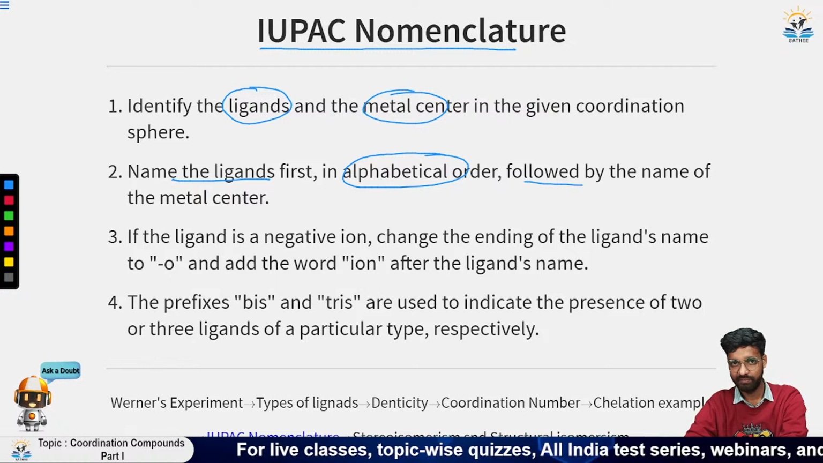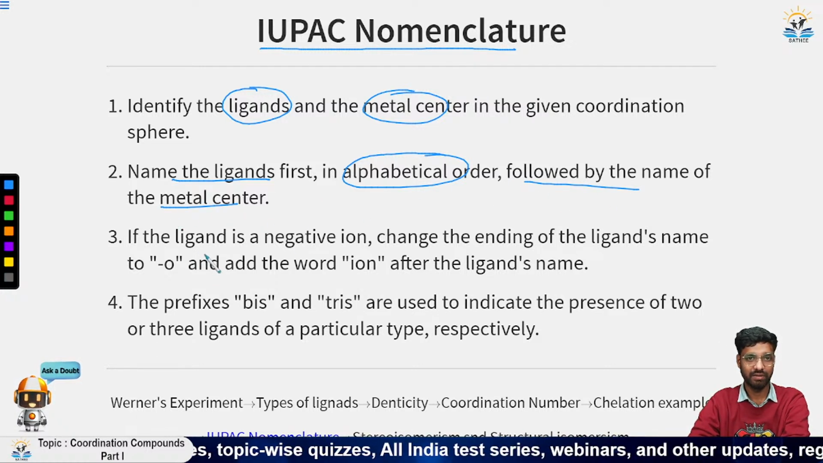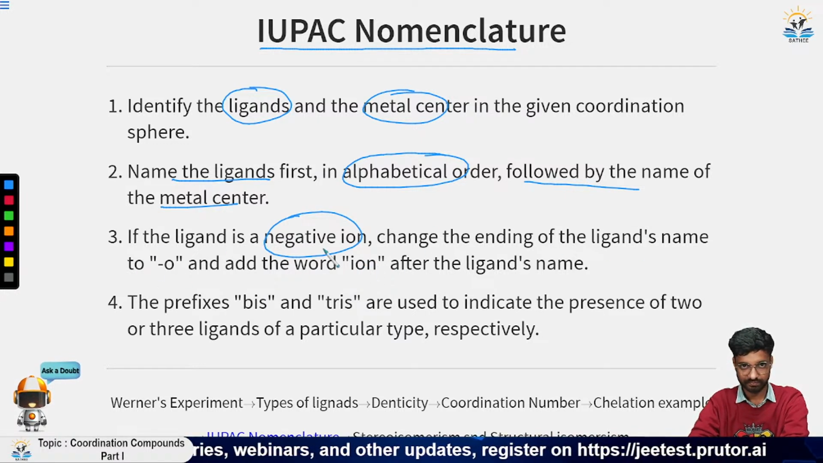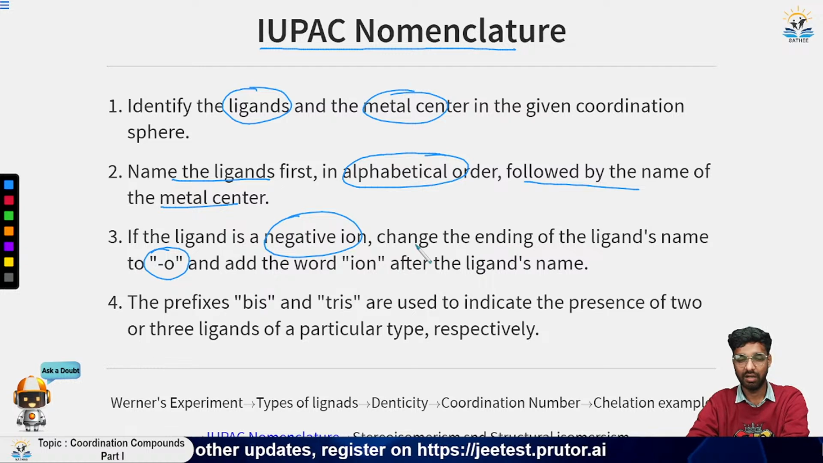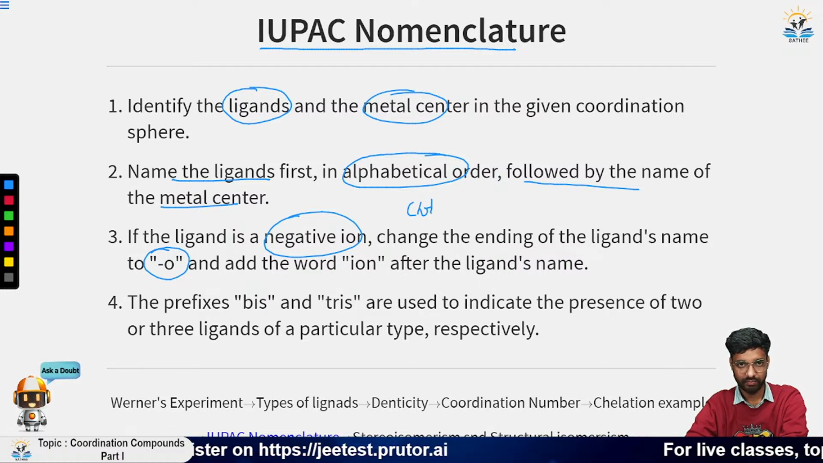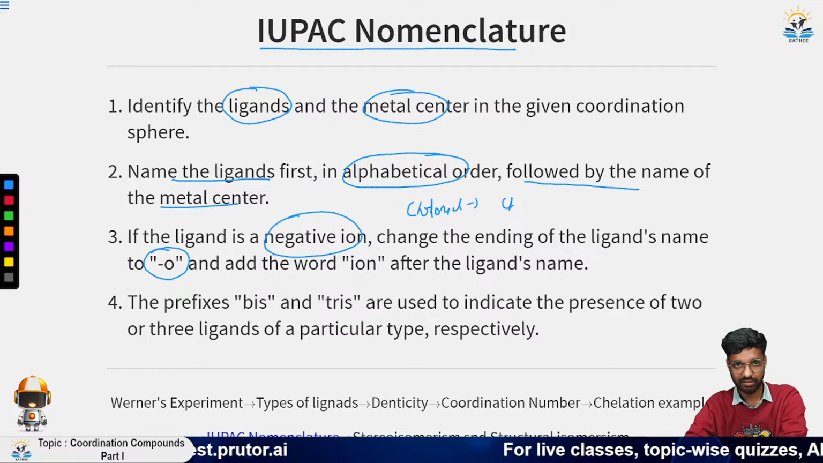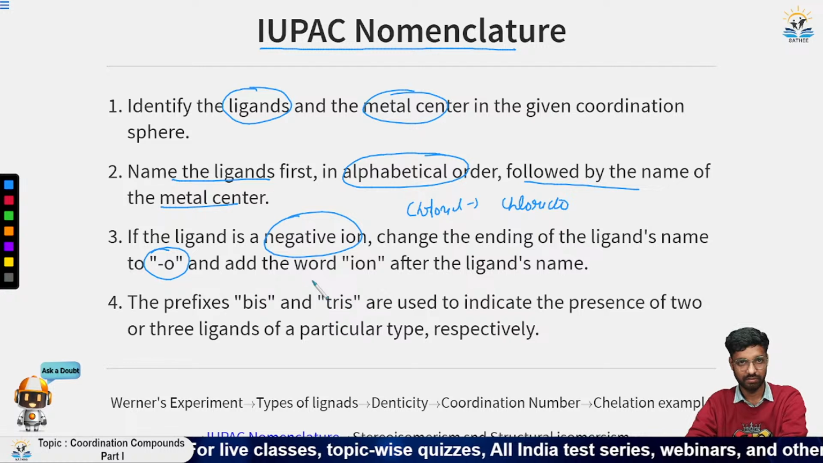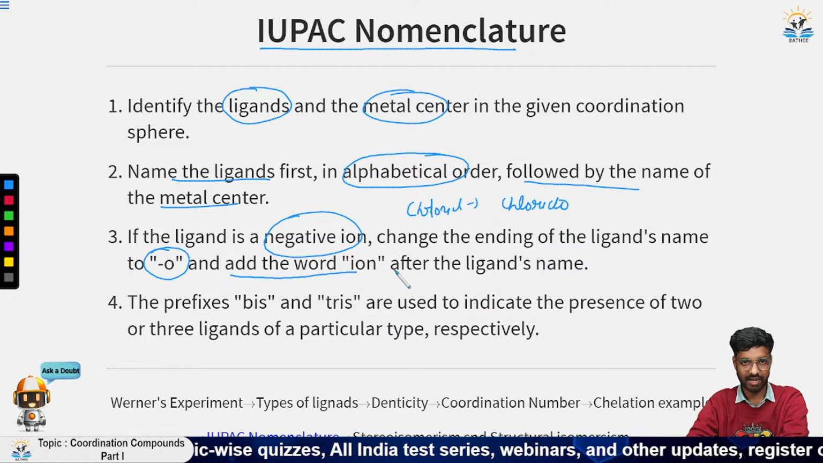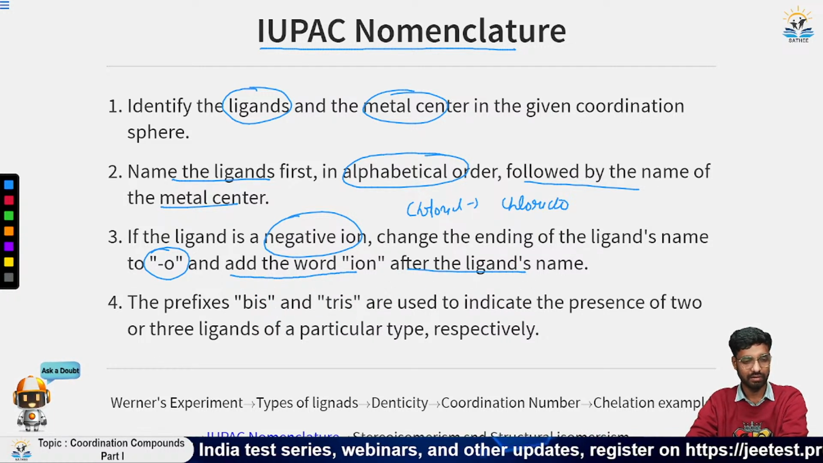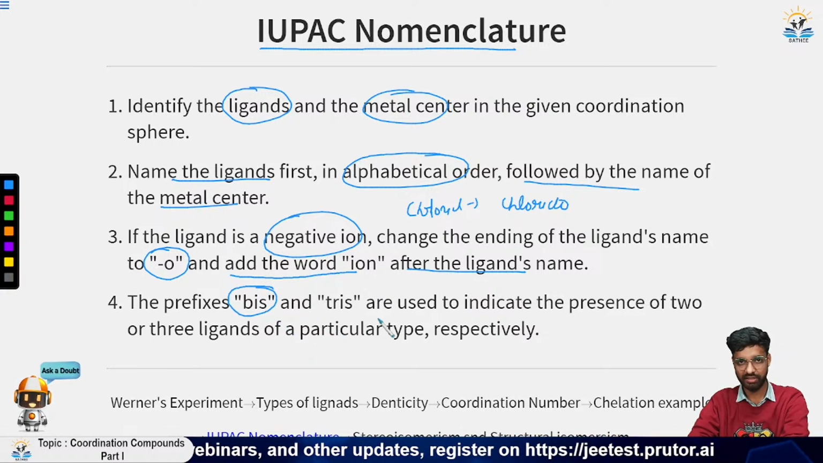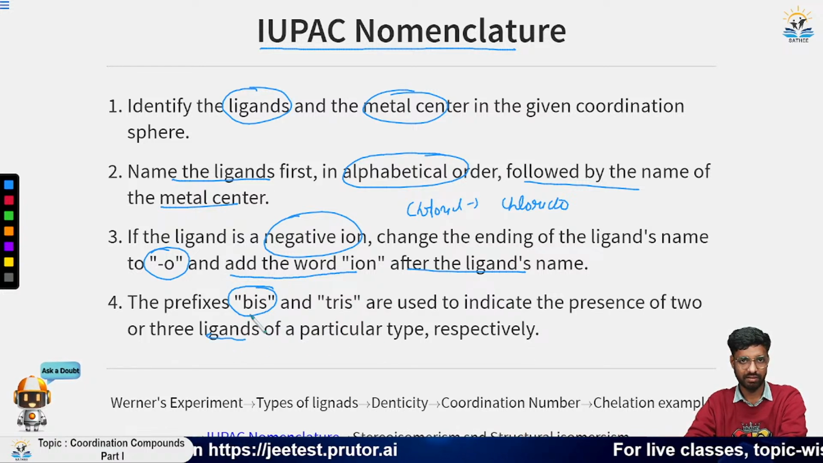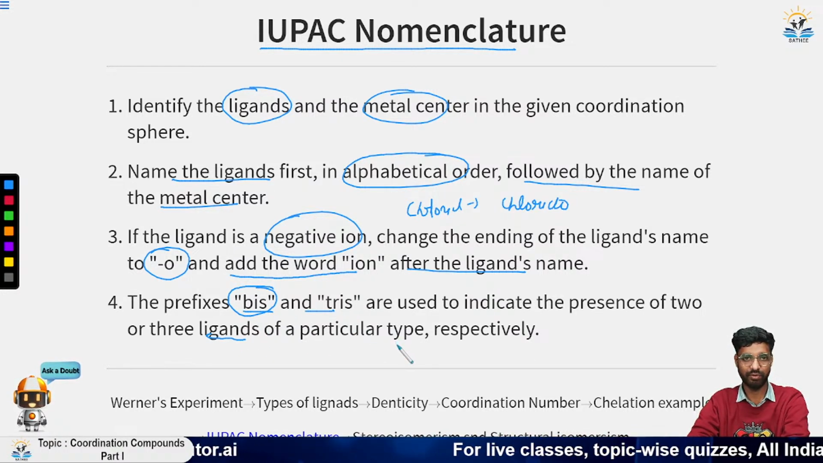After that we will keep the metal ion name, the metal center name. And if the ligand that we have has a negative charge, then we will add O to the end of its name. Suppose we have chloride, we know very well that chloride is negatively charged, then we will call it chlorido. Similarly, if we have bromide, then bromido. And at the last, we add the word ion after the ligand's name. Now, if we have the presence of 2 or 3 similar ligands, then we will call it bis, tris. So we will see the example, it will make it more clear.